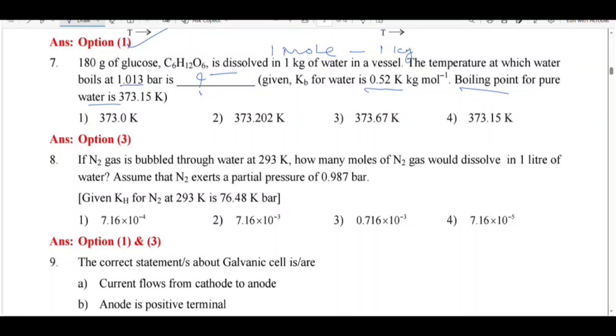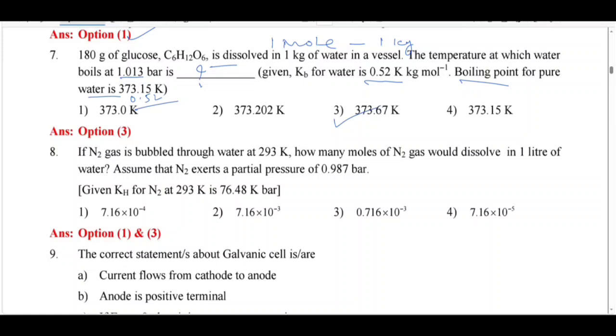Therefore, you have to add 0.52 for this. So you can get the answer, 373.67 is the answer.